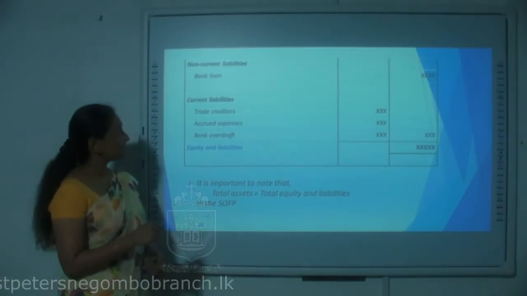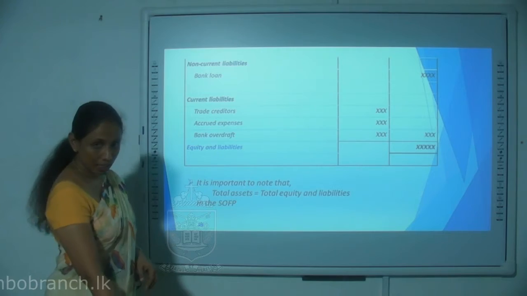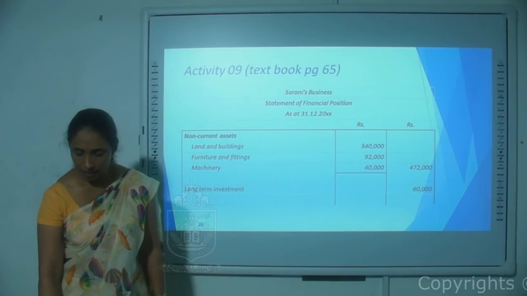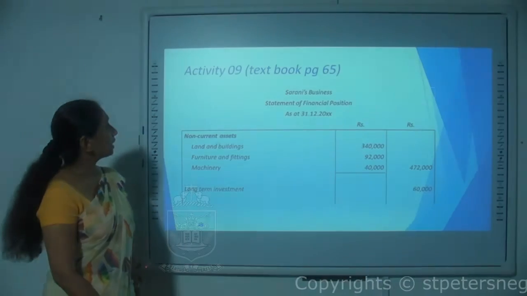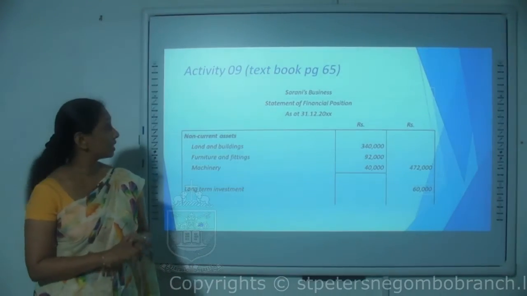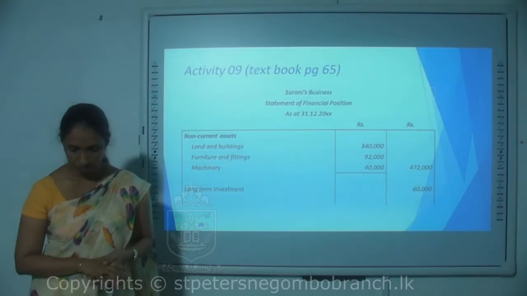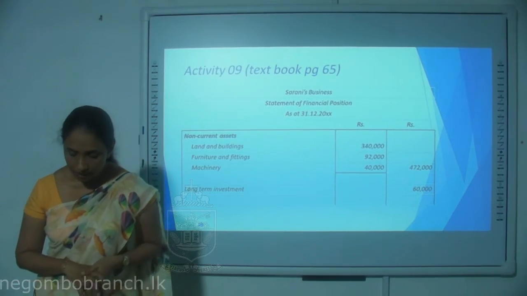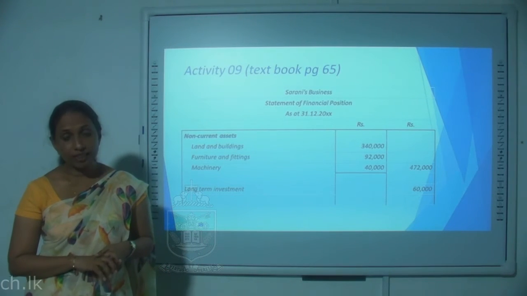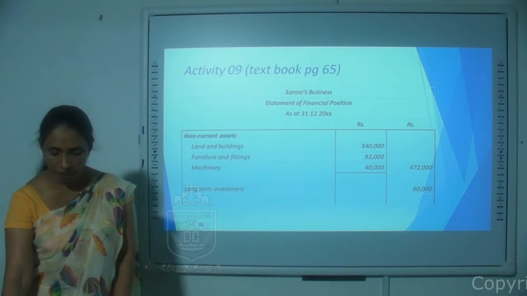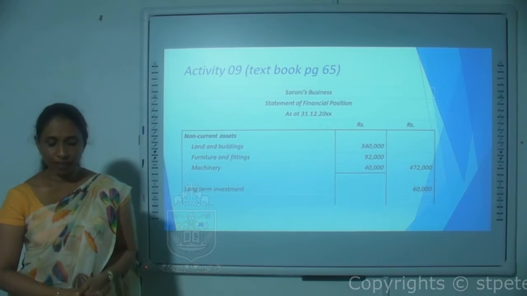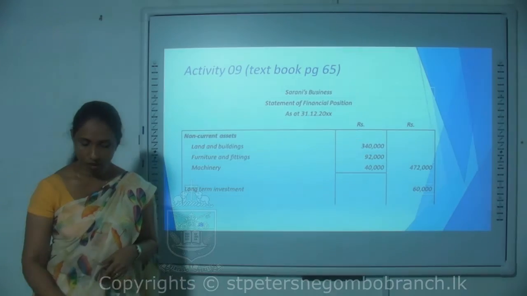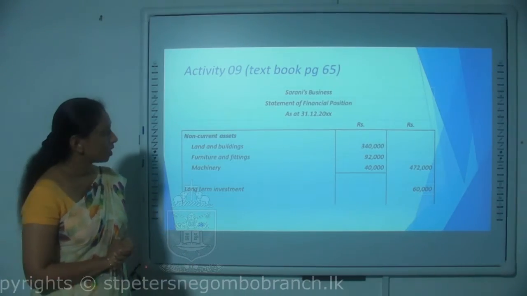Okay, so this is the format of the SOFP. So let's look at activity number 9 in your textbook, page number 65. In that activity, certain items for Sarani's business are given, and now we are going to prepare the SOFP of Sarani's business based on the given information here.